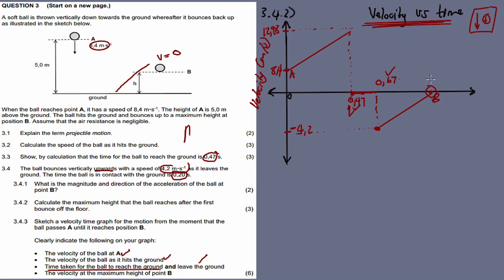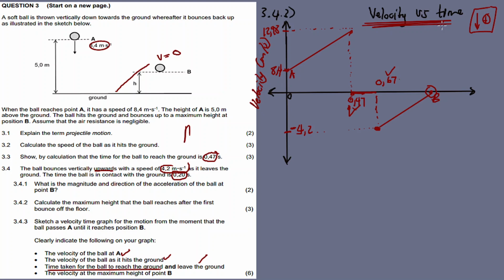Okay, now when you sketch velocity time graphs or position time graphs, you draw it as if you are telling a sort of story. I try to explain each part of the graph, because it makes sense this way rather than trying to memorise these graphs. Yes, so this is our velocity time graph.